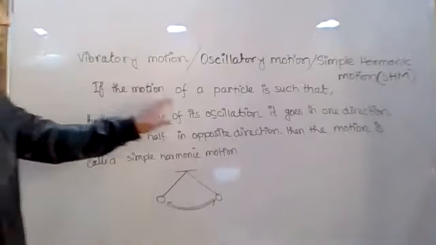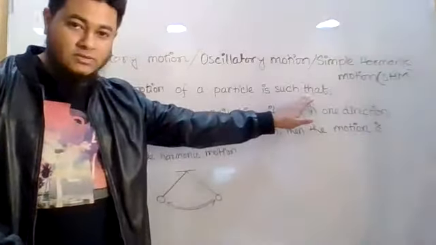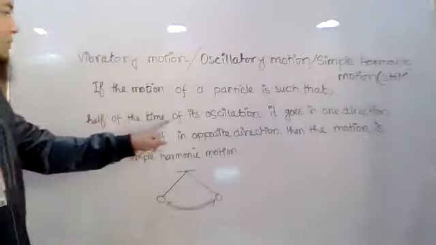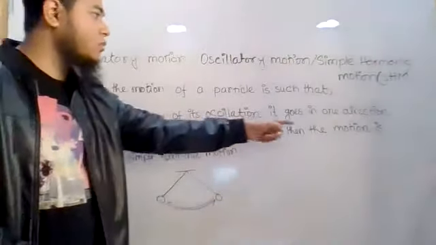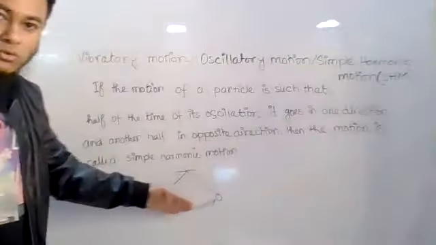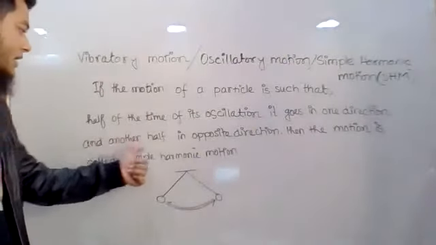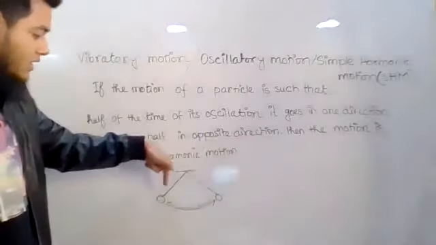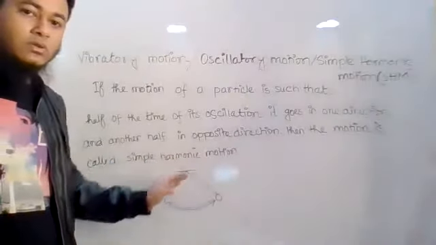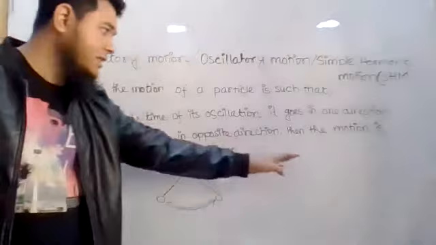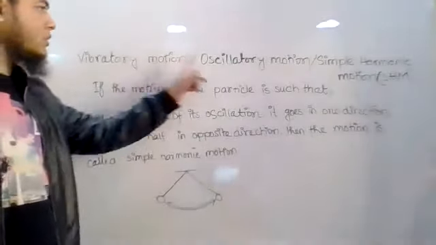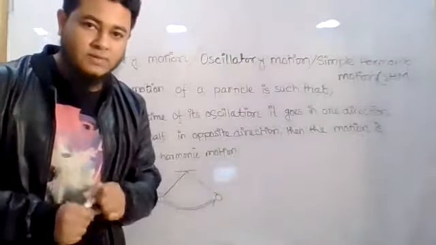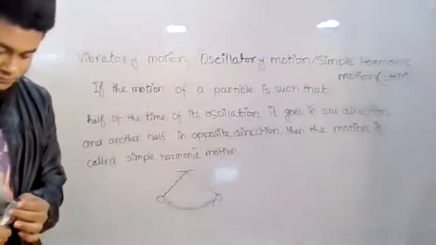If the motion of a particle is such that for half of the time of its oscillation it goes in one direction, and for the other half of the oscillation it goes in the opposite direction, then this motion can be called simple harmonic motion or vibratory motion or oscillatory motion. Is it clear?